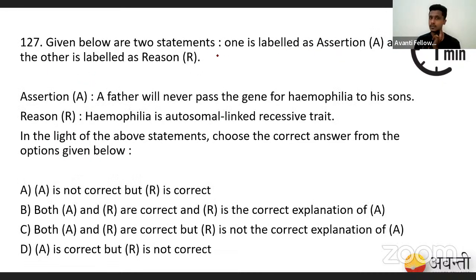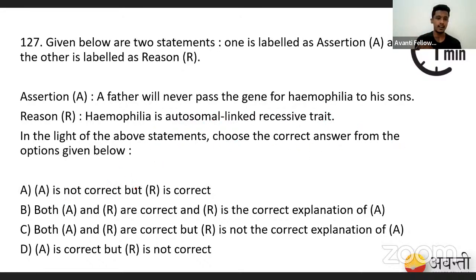So we have the two statements given. One is the assertion, the other one is the reason. The assertion is: a father will never pass the gene for hemophilia to his sons. And the reason for this is: hemophilia is an autosomal linked recessive trait. In the light of the above statements, choose the correct option given below.